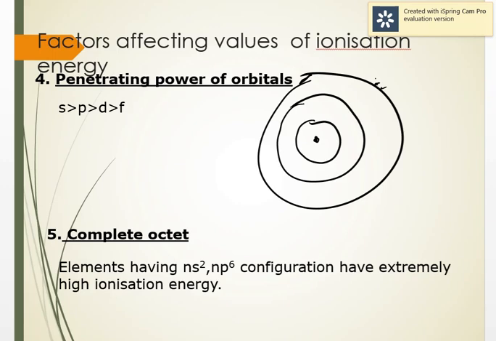So they don't have a tendency to lose electrons, which means the ionization energy is high. For example, noble gases have the configuration ns2 np6. Their last shell is complete, so they have a very high ionization energy because they don't want to lose electrons. They are already in the stable, inert state, which we also call the octet rule.